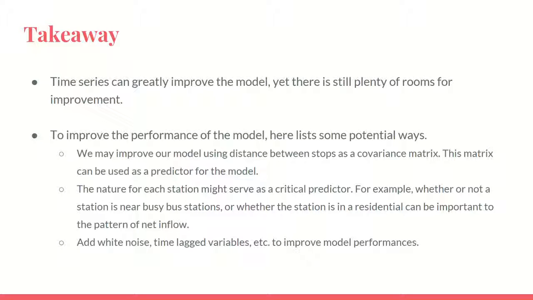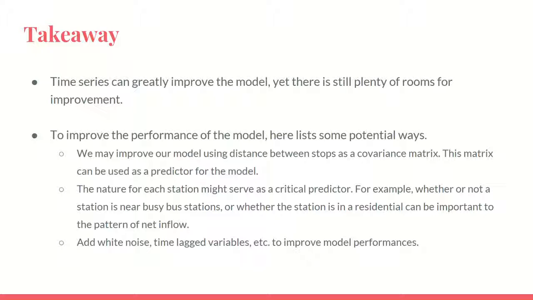Model-wise, how can we do better? Here we list some potential ways to do better. First, we can improve our model using distance between stops as a covariance matrix. This matrix can be used as a predictor for the model. By building correlation between each category, the model may perform better. At least it's worth a try.